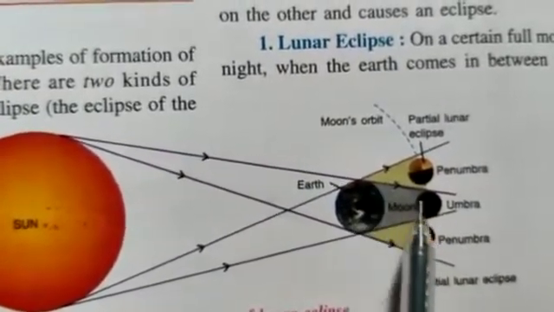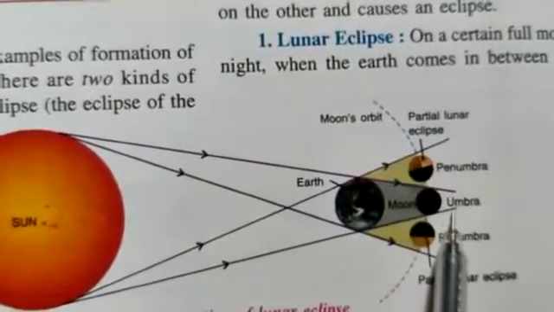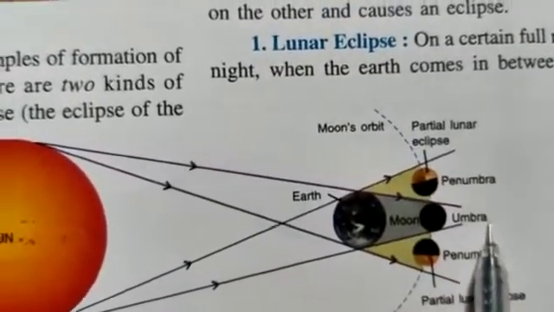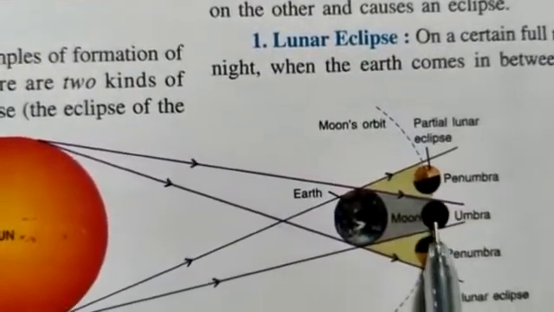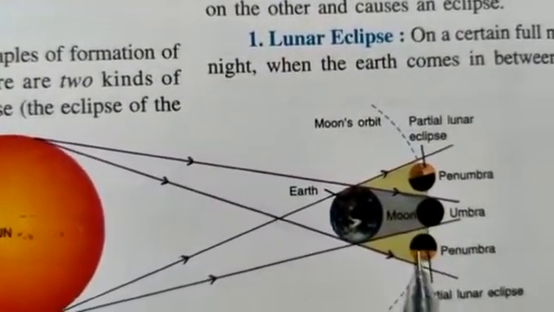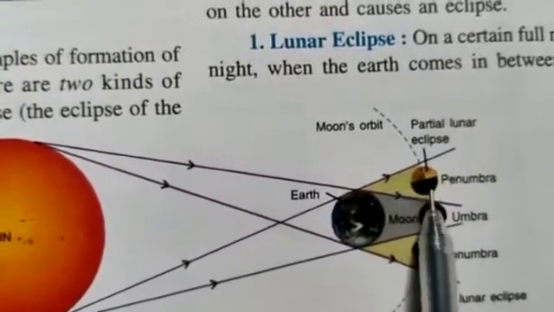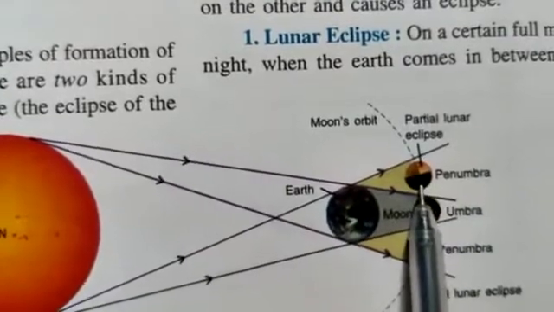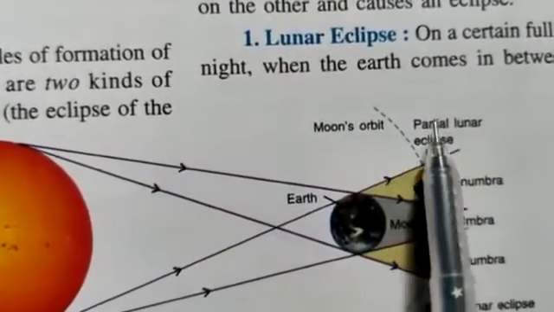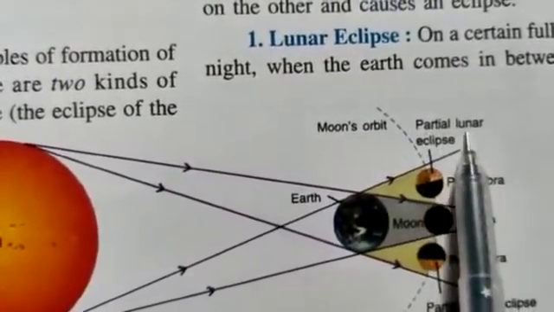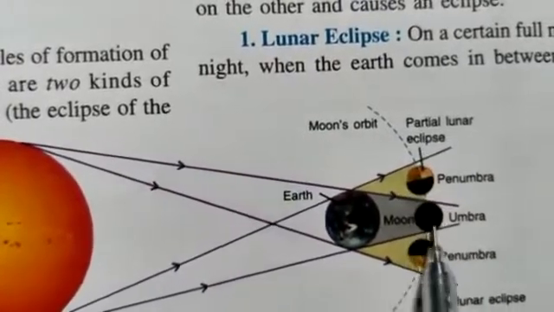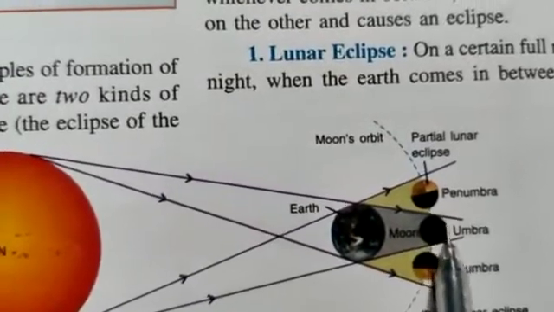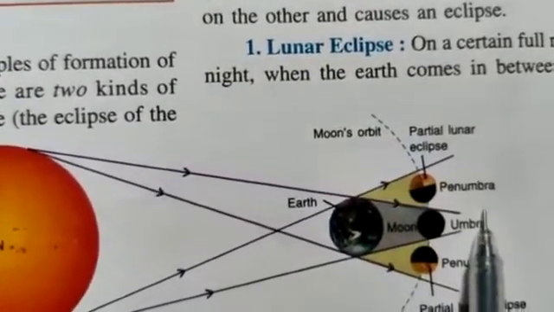Okay, so this moon is in complete darkness, and we have given one name also, that is umbra. If the moon is little down or up, it goes into penumbra region, which is partially dark. Okay, so it is called as partial lunar eclipse. If the moon is completely dark, it is lunar eclipse.